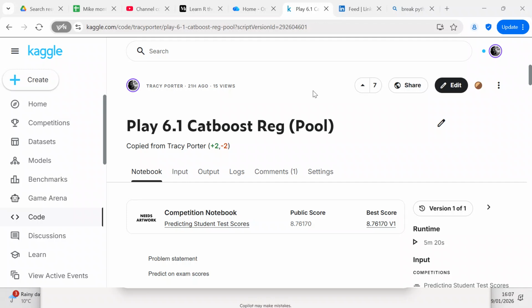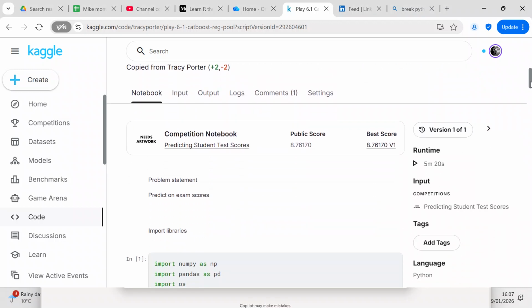I was busy working on statistics, so I decided to wait until I finished that part before I did the playground competition. You can see that I scored 8.76 RMSE, that's root mean squared error, and the highest score was about 8.5, so I didn't score that bad.